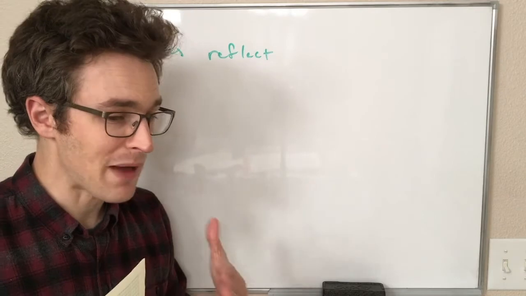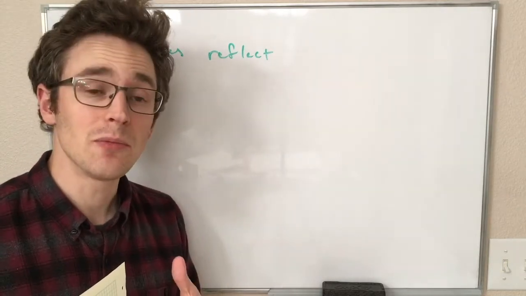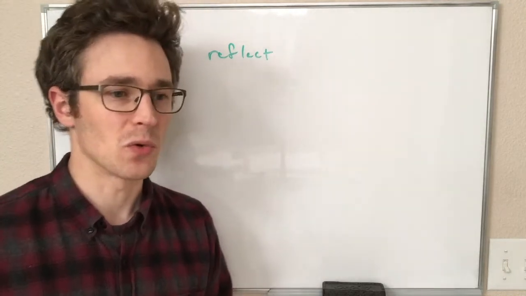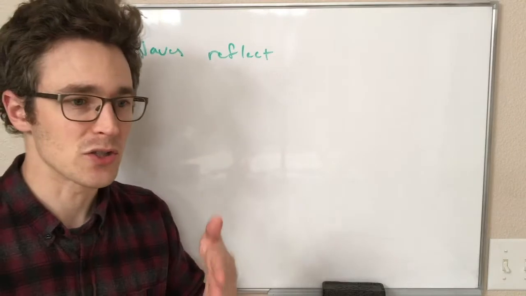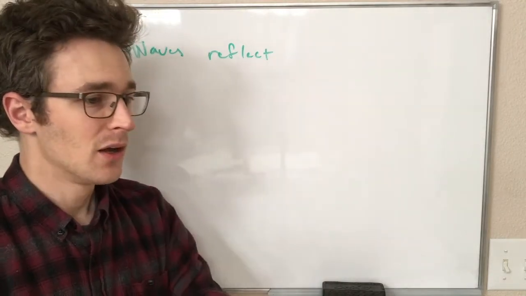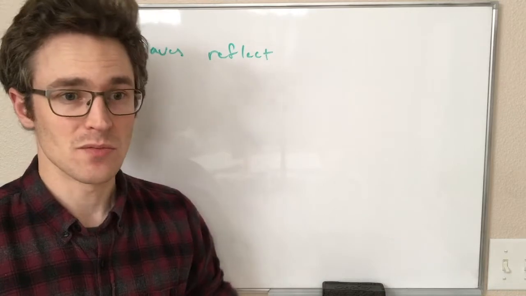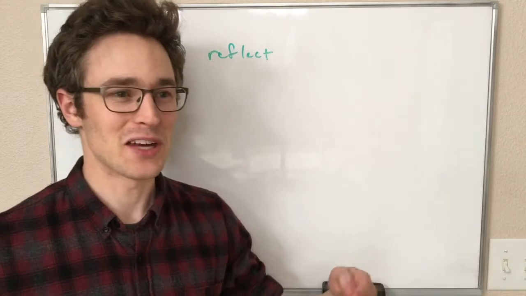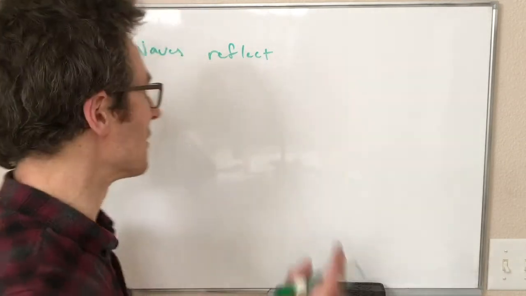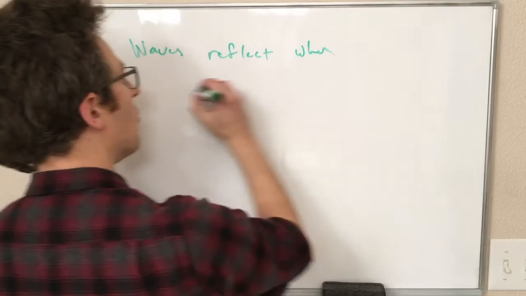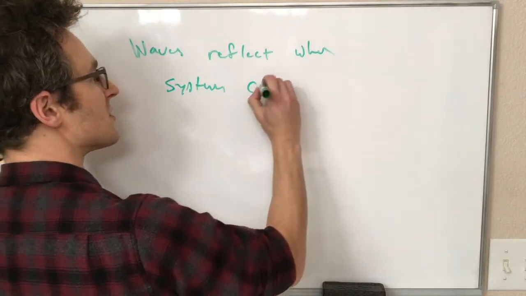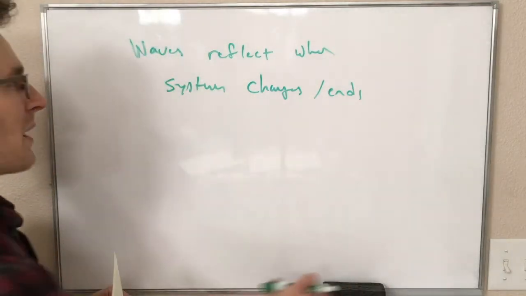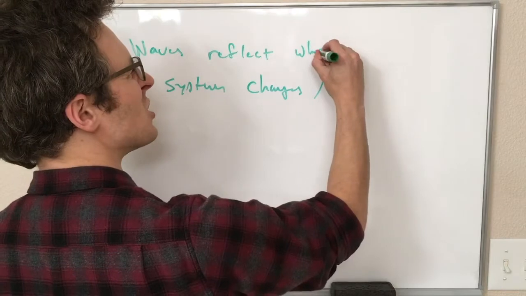And that boundary could be a change in the medium. It could be a place where the density of the air changes, or where, in the case of light, it goes from air to glass, you can get a reflection from that. Or it could be the end of your system. So like your string goes, and then your string ends. Well, you can get a reflection off of that change from string to no string also. So waves reflect where the system changes or ends, wherever there's a boundary.